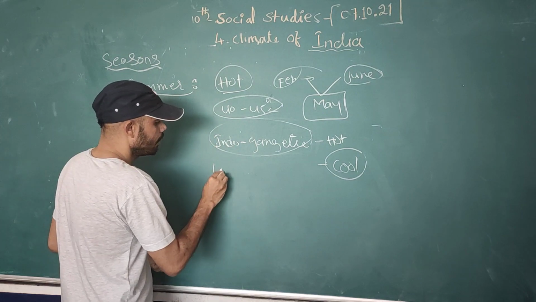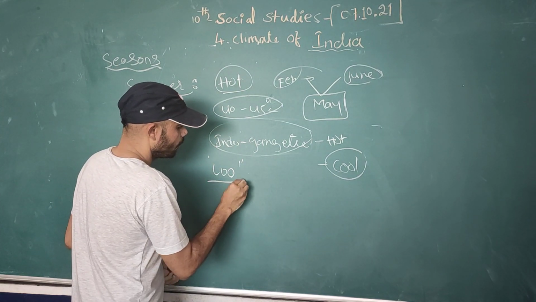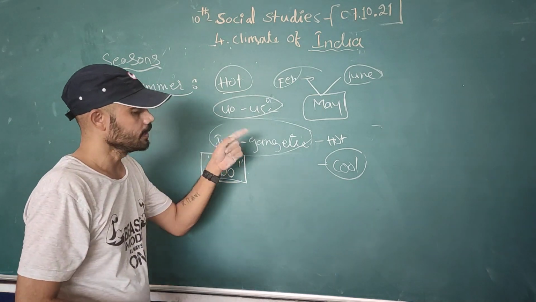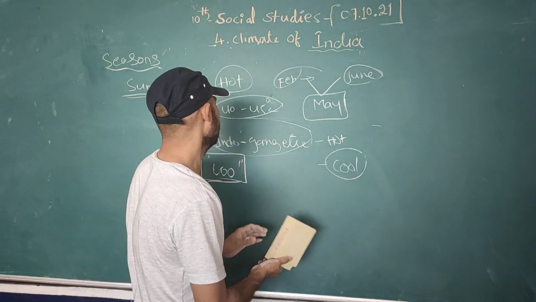That wind is called Lu. What is it, Nana? The wind that blows very hot is called Lu. It blows in the plains of the northern hemisphere.